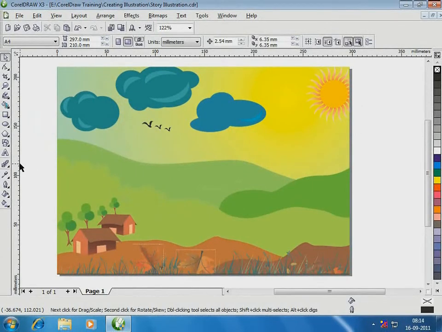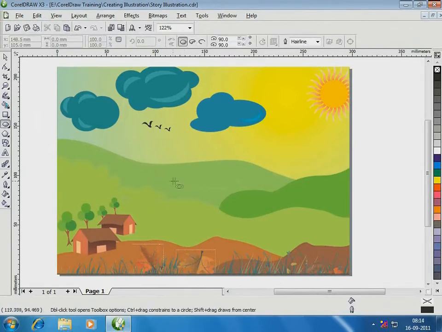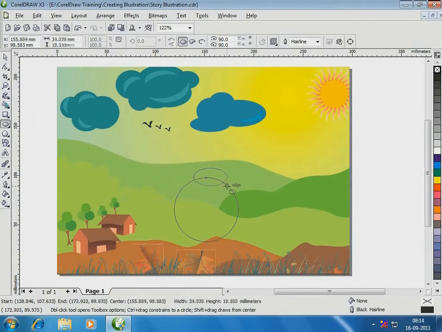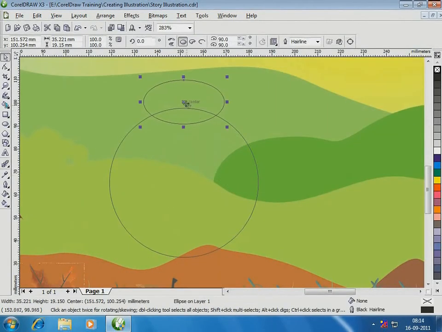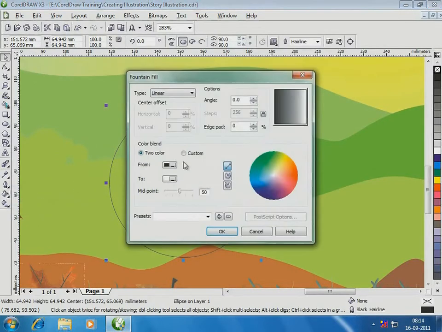First, the pot. I'm using the ellipse tool for the pot. Filling color using fountain fill.